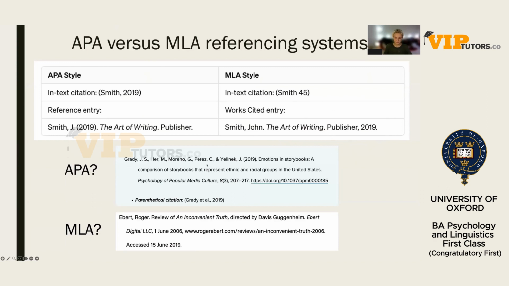So yeah, here would be the reference example, right? Names. Normally it'll be multiple authors. Names of all of the authors, the date in brackets, the title, and then the link to the paper, and also the page numbers. And then in the citation, that would be like that. Et al.